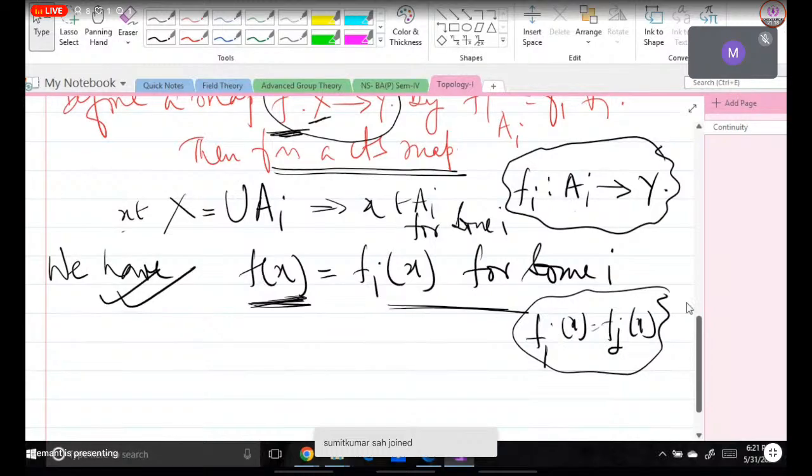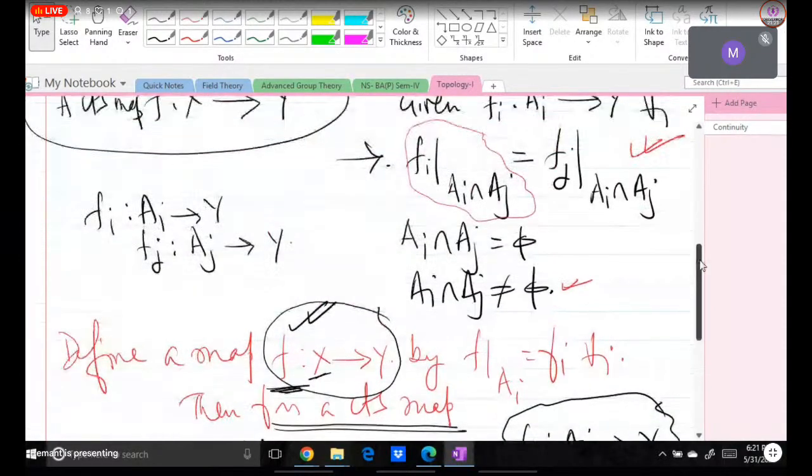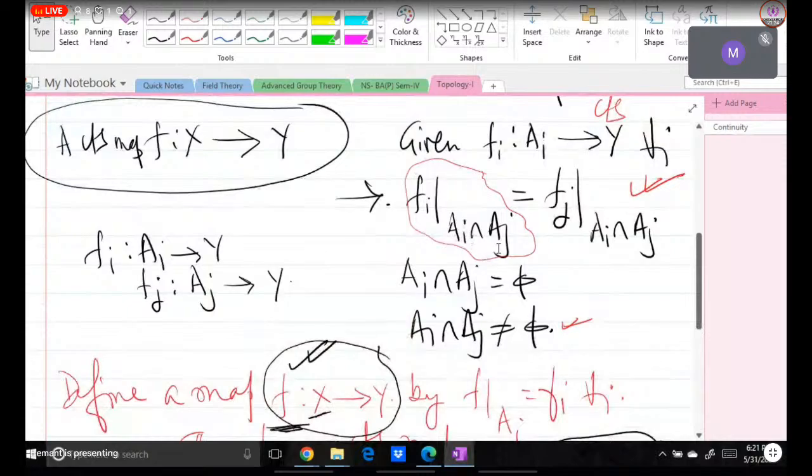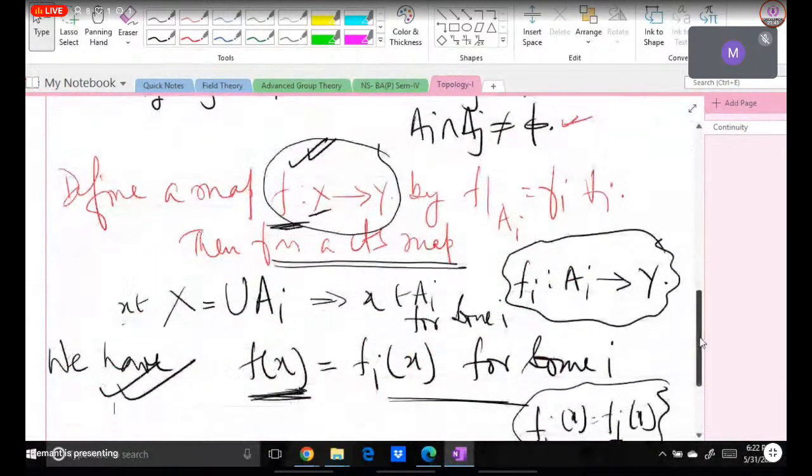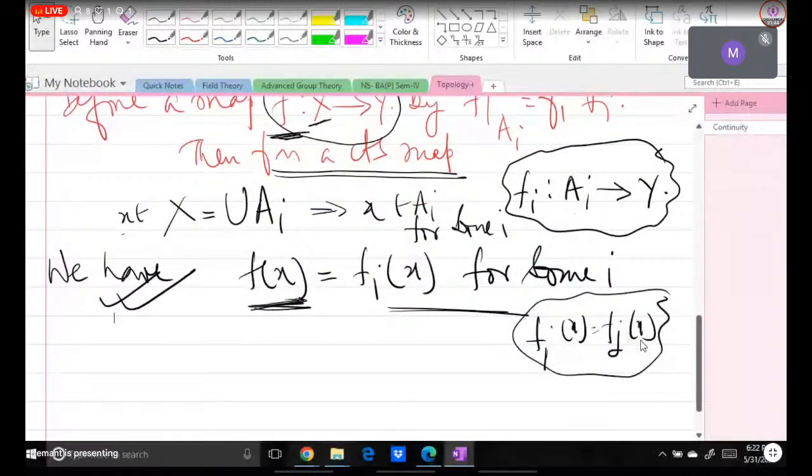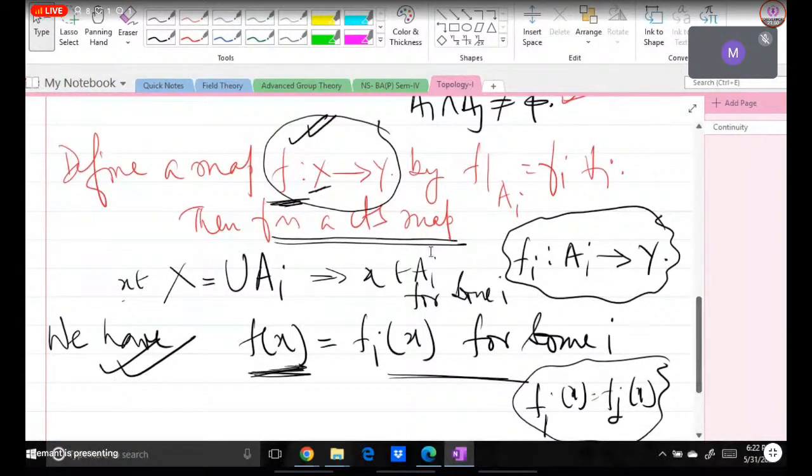Sir, the second condition that we took, perhaps. Absolutely. The second condition we have written: fi restricted to Ai intersection Aj is equal to fj restricted to Ai intersection Aj. So if your x is in both Ai and Aj, it means it is in the intersection, and on the intersection both maps are the same on restriction. This means fi of x is equal to fj of x due to that second condition. So that's why this mapping is well defined. So here we have a well-defined map from X to Y with the help of the maps given from Ai to Y. Now we have to prove the continuity of this f, which is simple.